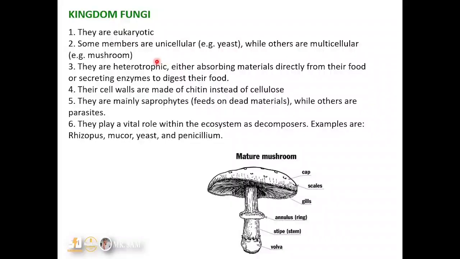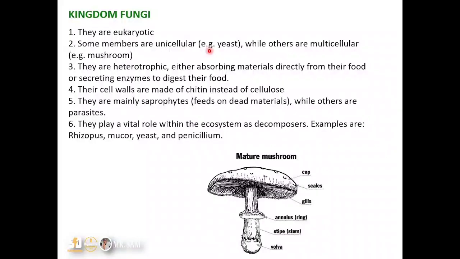Remember, we saw the prokaryotes, which had their material scattered everywhere within the cytoplasm. An example is the bacteria, which is the kingdom Monera. Then we went on to the Protista, they are eukaryotes, and then we have come down to the fungi, they are also eukaryotes. Now, some members are unicellular. In this case, we are referring to yeast, while others are multicellular. In this case, we are referring to mushrooms.